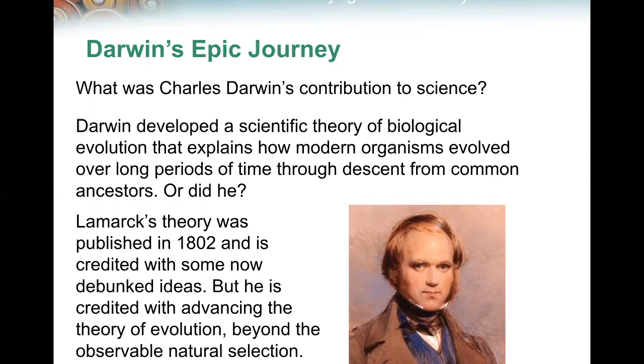Darwin developed a scientific theory of biological evolution that explained how modern organisms evolved over long periods of time through descent from common ancestors. Or did he? Lamarck's theory was published in 1802, is credited with some now debunked ideas, but he is credited with advancing the theory of evolution beyond the observable natural selection.